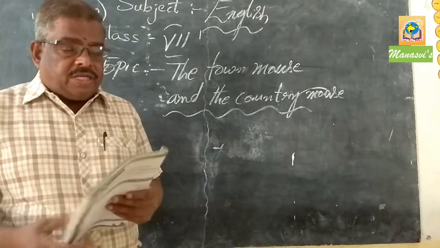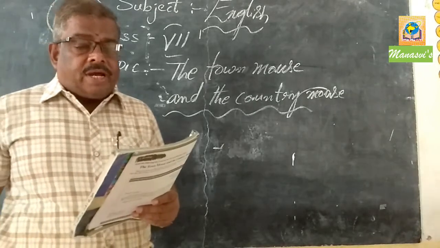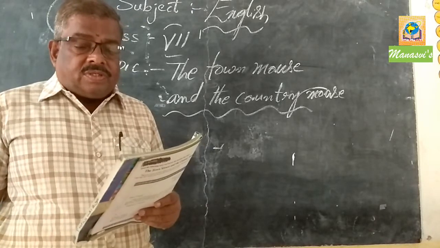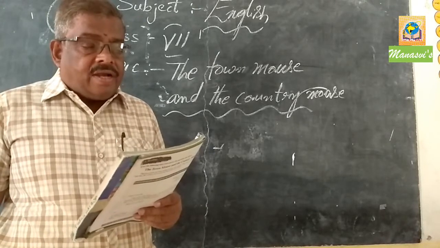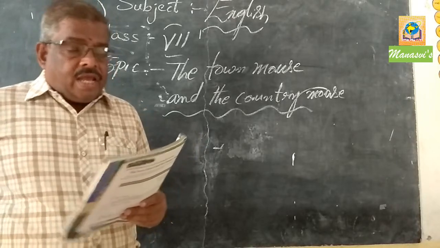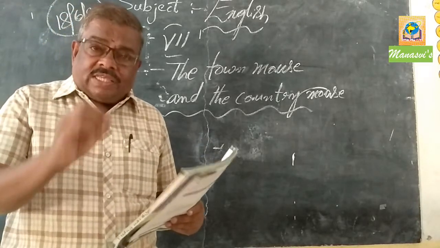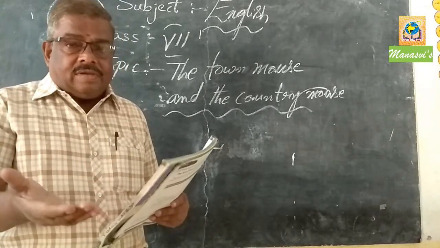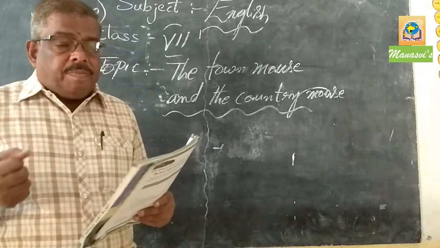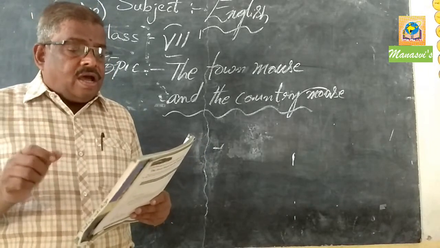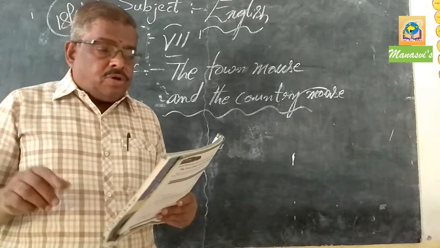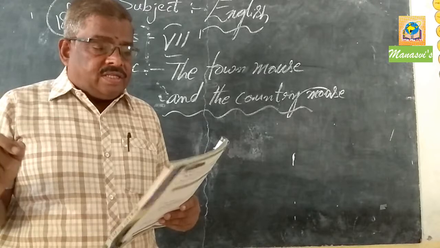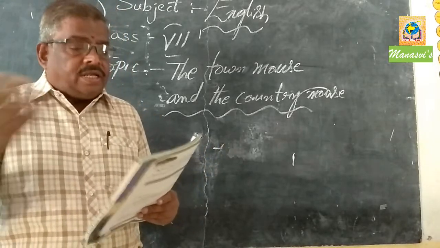Okay, let's go to the next part. Receiving the invitation from the country mouse. So, receiving the invitation from the country mouse, the town mouse packed his bags and caught the next train to the countryside. When the country mouse received the letter from the town mouse, the country mouse replied. So the town mouse packed his baggage and decided to travel to the countryside. He caught the train.